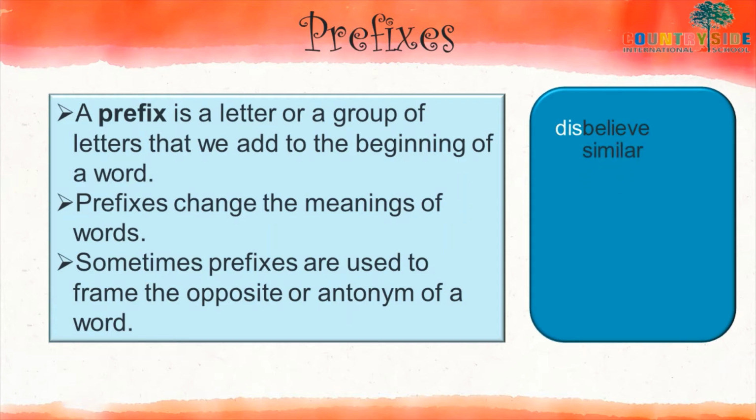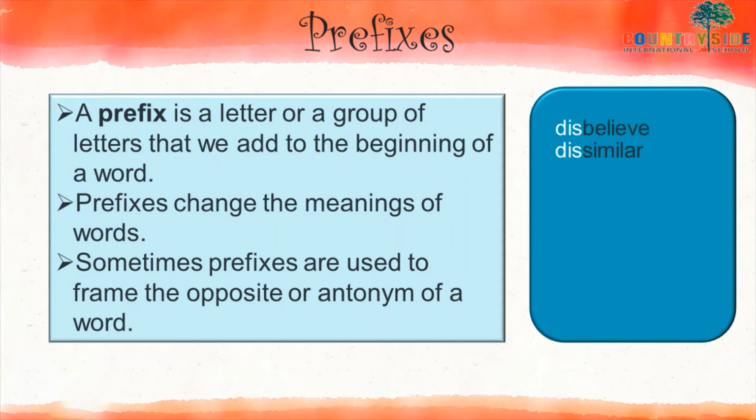Let's see another example. Similar. The meaning of similar is same, right? And if I add a group of letters before this, I am getting another word, that is dissimilar. So I am getting the antonym of similar. What can be the opposite of similar? Dissimilar. So dis is working as a prefix.